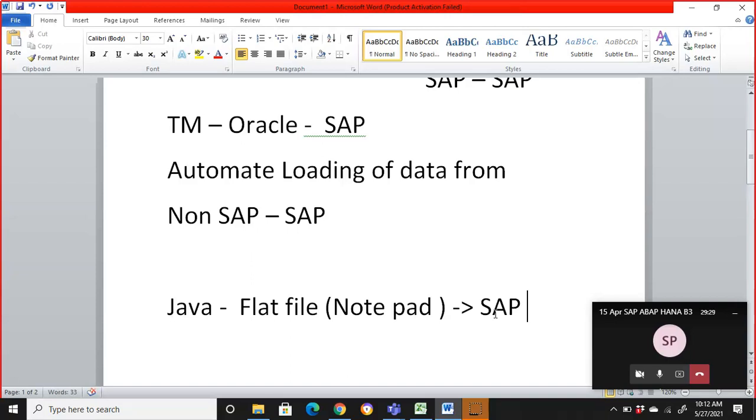We have other concepts like BAPI. BAPI can directly talk to the legacy system and get the data without a flat file. But that's a different concept. In general, this is the process we follow. We always suggest the client give the data in a flat file so that it can be moved ahead into the SAP system.